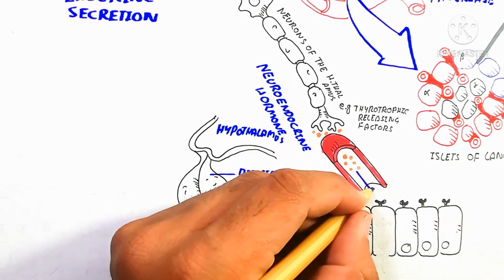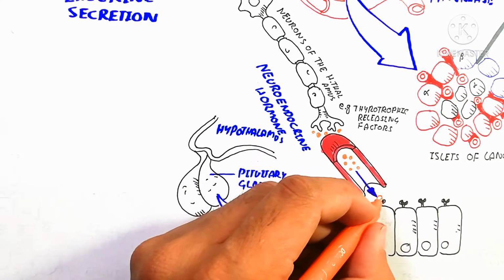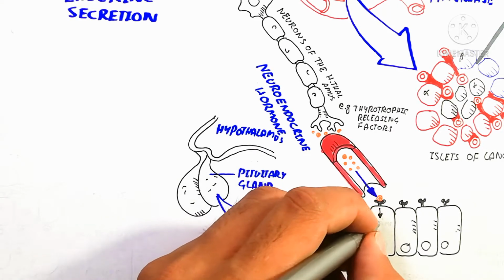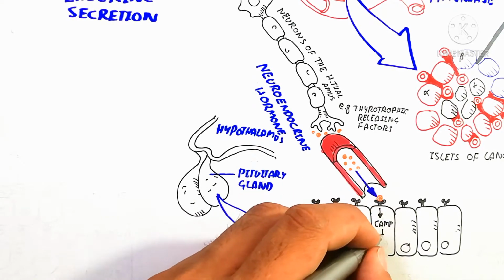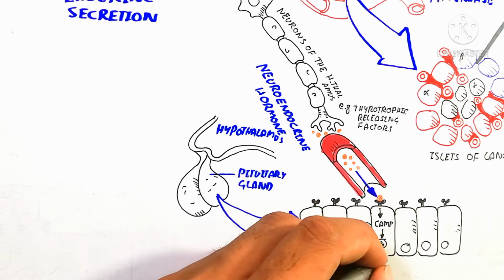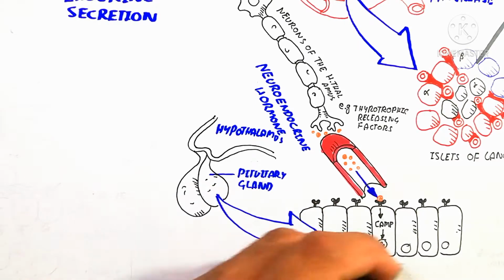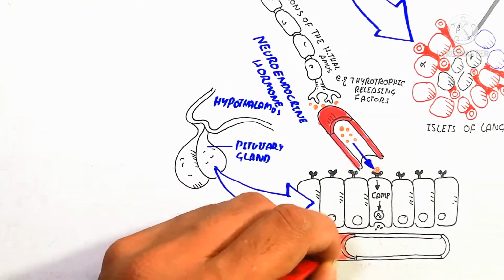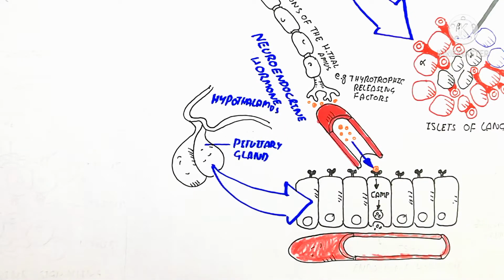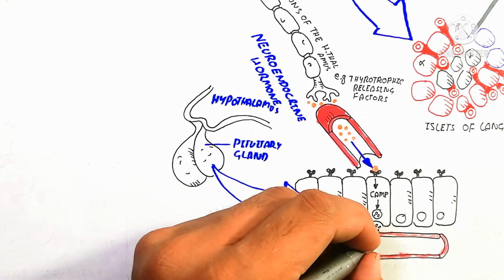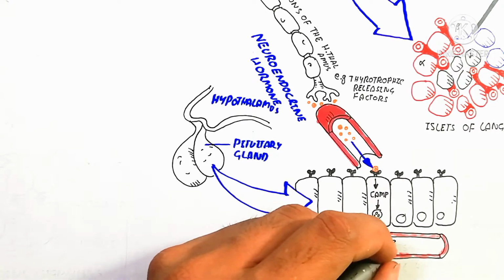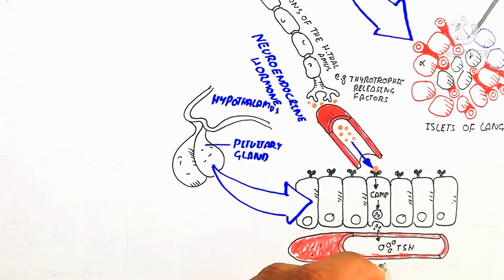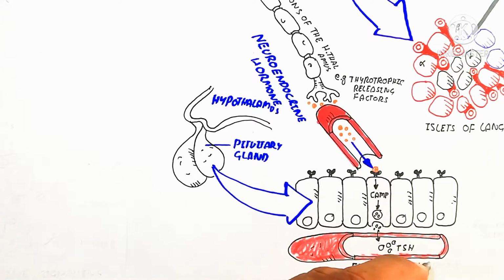Cyclic AMP is the second messenger. So the first messenger is the neuroendocrine hormone. When it binds, it stimulates the secretion, and this secretion will go into the blood vessel. The blood vessel is here, and for example thyroid stimulating hormone will be released from the pituitary gland, and this thyroid stimulating hormone will be an endocrine hormone which stimulates the thyroid.